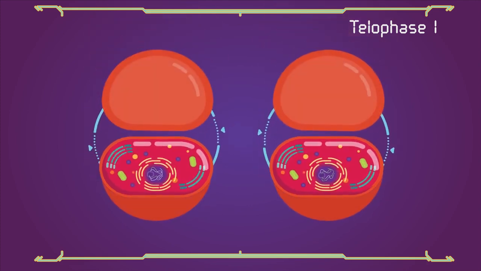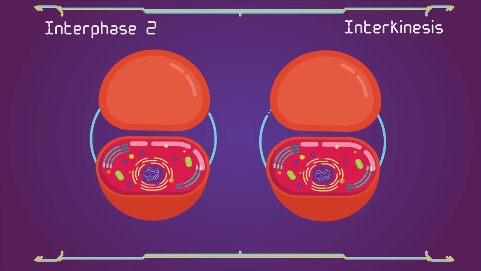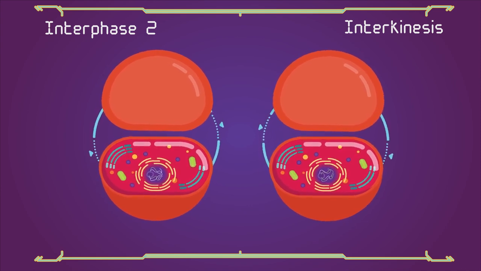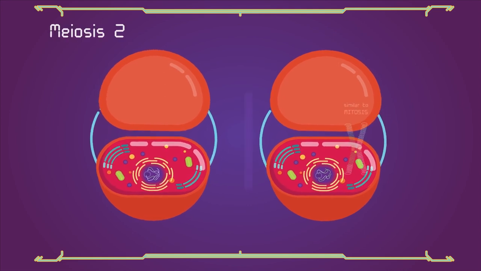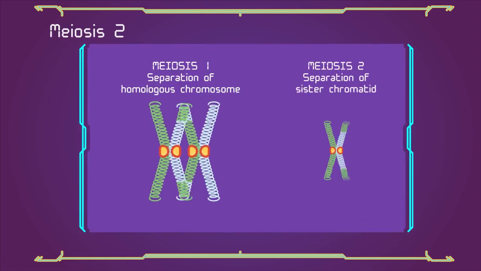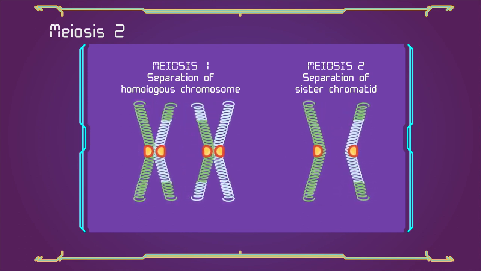Cells may enter a period of rest known as interkinesis or interphase 2. No DNA replication occurs during this stage. Meiosis 2. Meiosis 2 is the second meiotic division and usually involves equational segregation, or separation of sister chromatids.